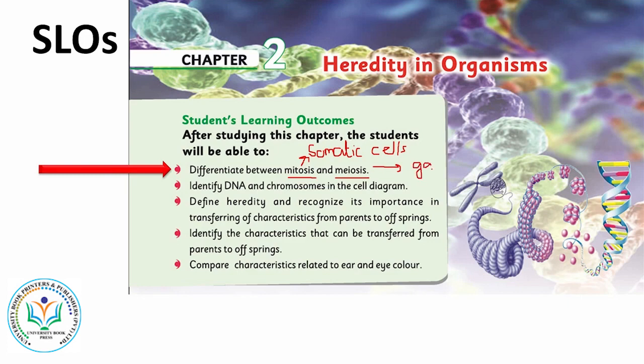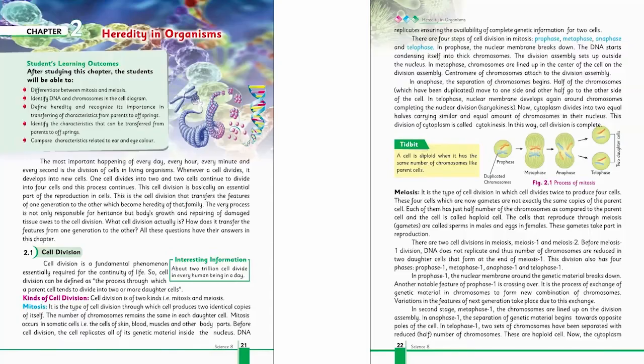Gametes, I again repeat, are the cells that are capable of fertilization or that undergo fertilization to produce a new individual. The textbook page 21 and page 22 will support us while discussing the cell division.